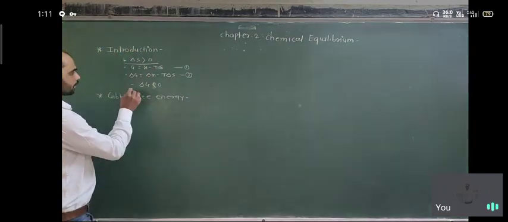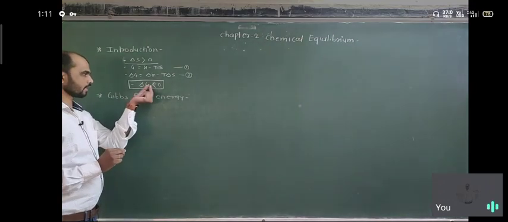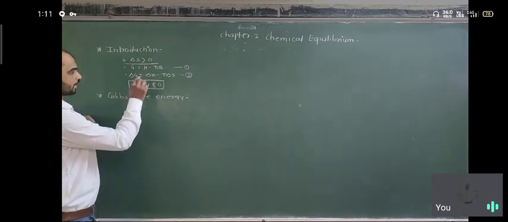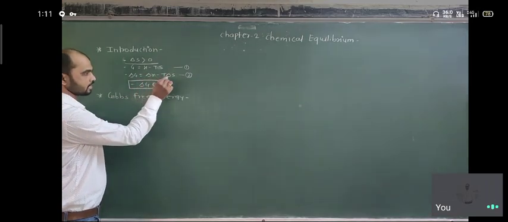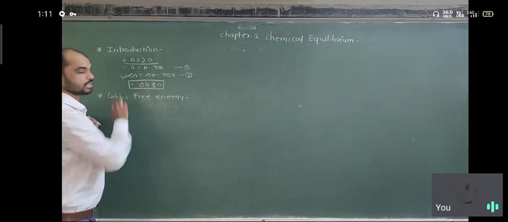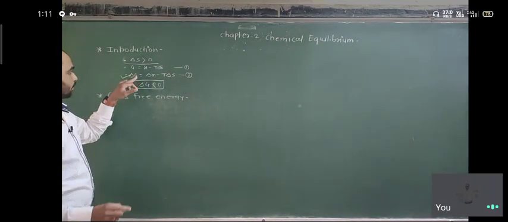So the new criterion which is introduced is delta G less than 0. Delta G is the change in Gibbs free energy. How do we calculate it? Delta G equals delta H minus T delta S. It is the second equation. Using this equation we can calculate the change in Gibbs free energy.